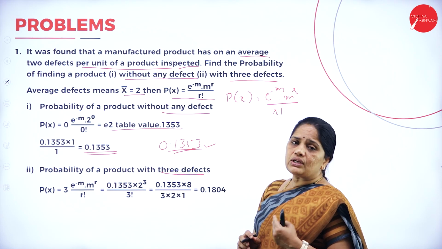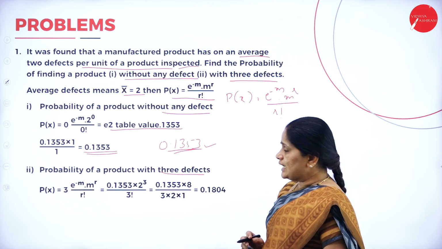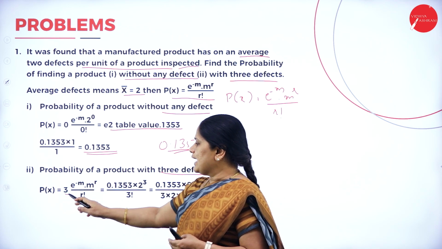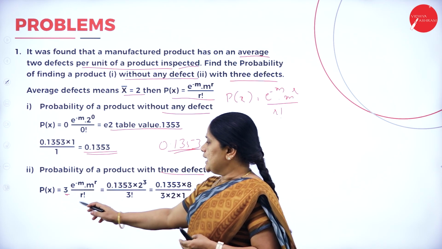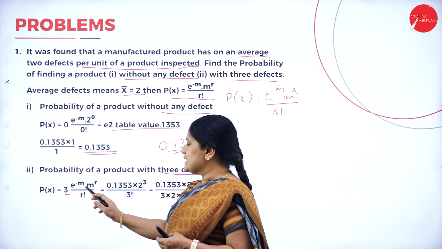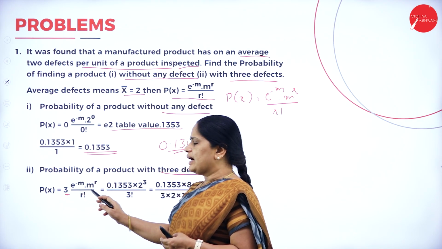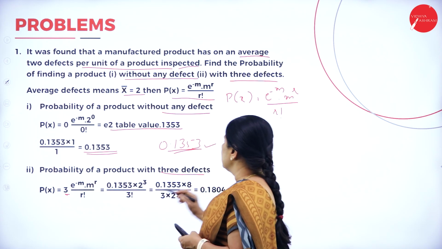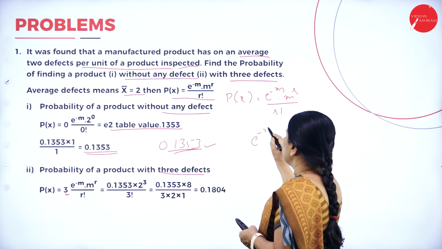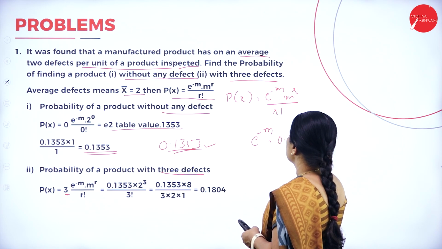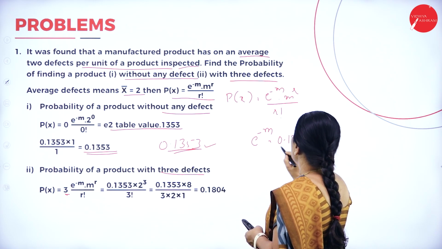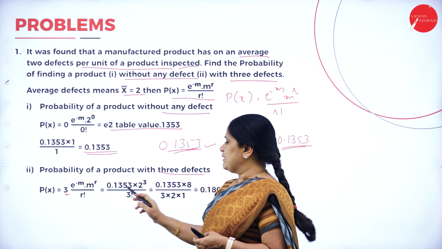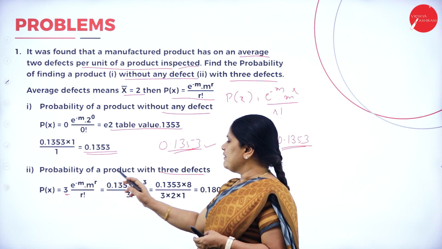Then, the probability of a product with 3 defects. Suppose we have to calculate the probability of a product with 3 defects, then we use the same formula. So, I write here 3: e to the power of minus m into m to the power of r by r factorial. I know the value of e to the power of minus m equals 0.1353.